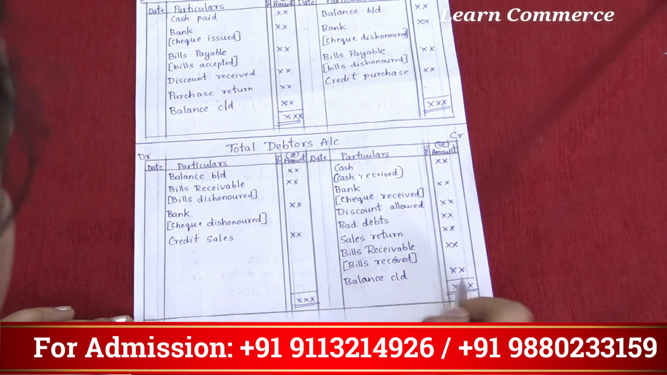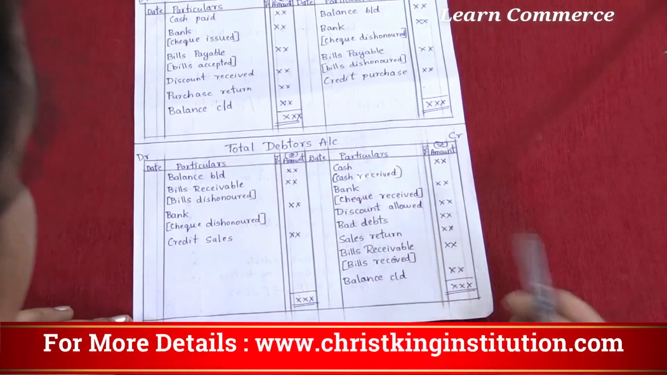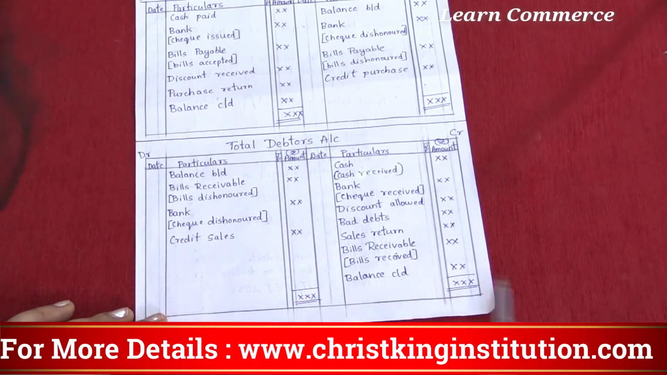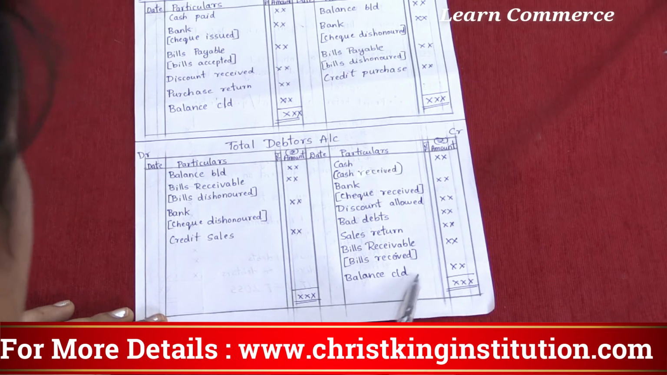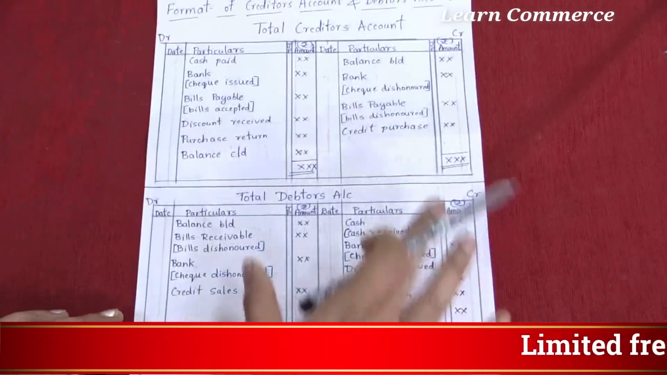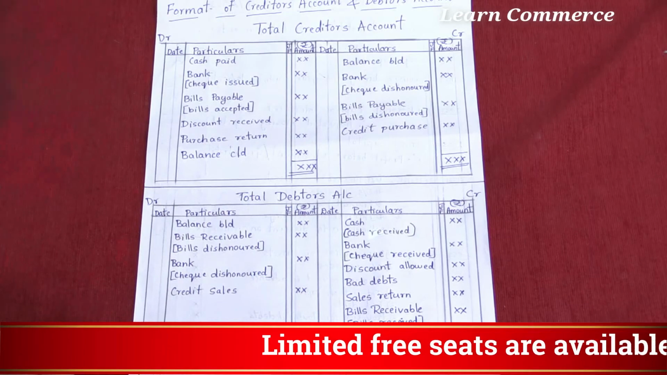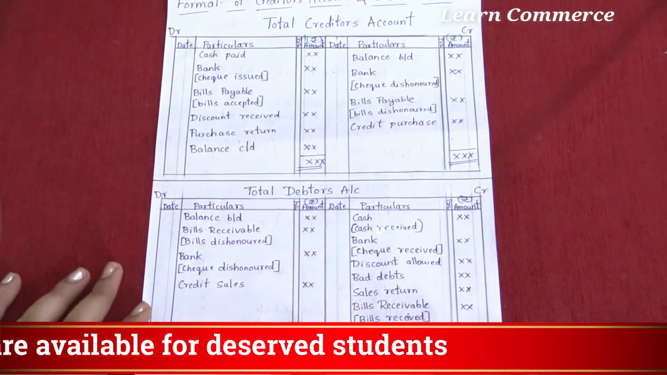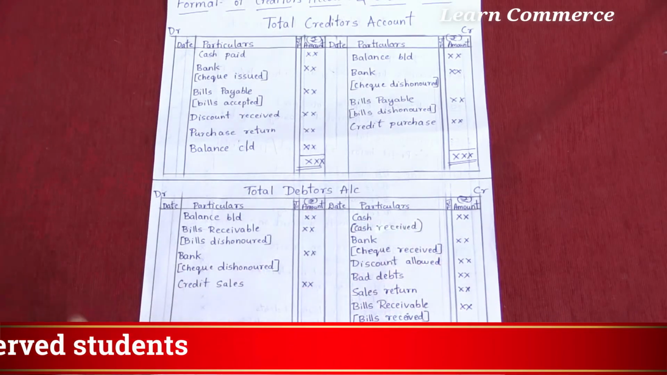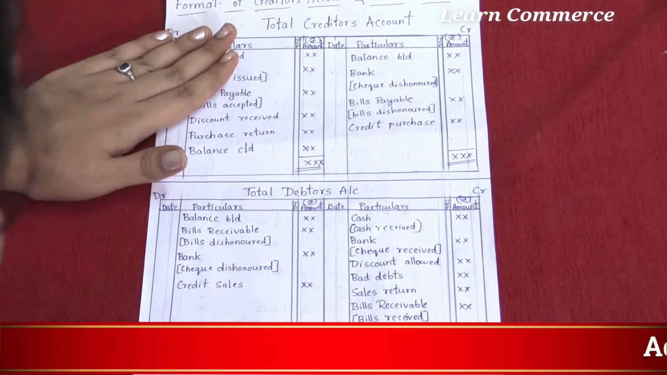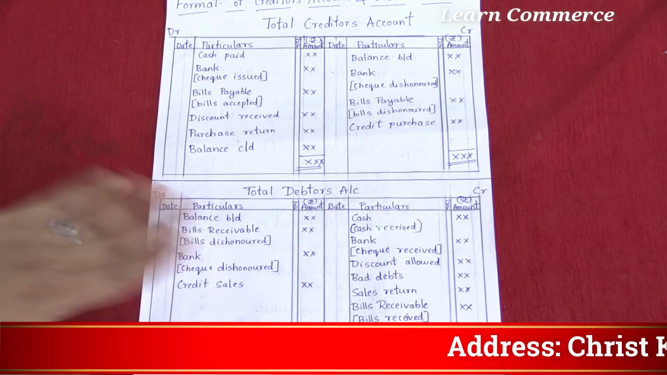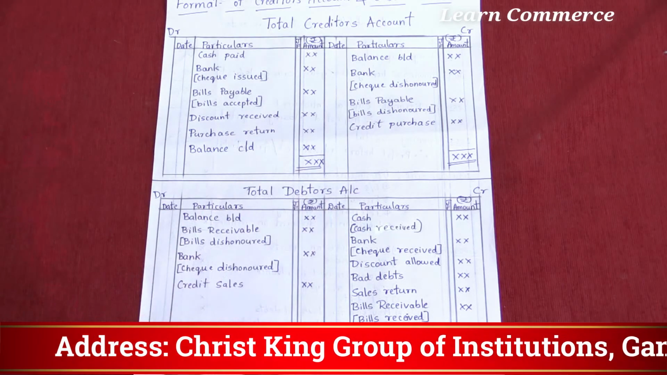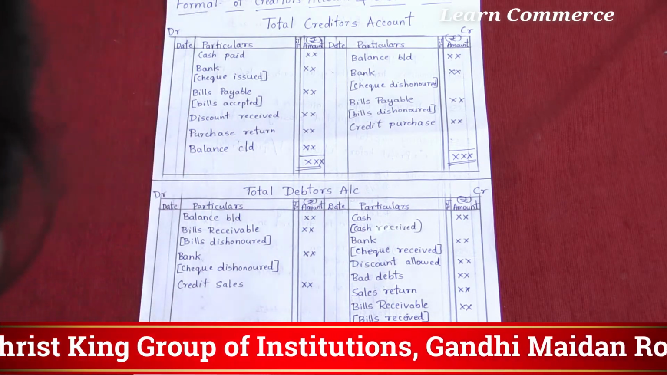Make a total of both sides and write the amount here. Sometimes you can get the balance of credit sales, or sometimes you can get the closing debtors. You will understand that while solving the problem. So this is the format of total creditors and total debtors account, very important for 6 marks. They may ask total creditors for 6 marks, or total debtors for 6 marks. So you should know the format properly while solving the problem.